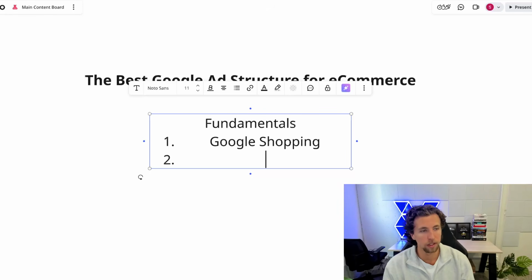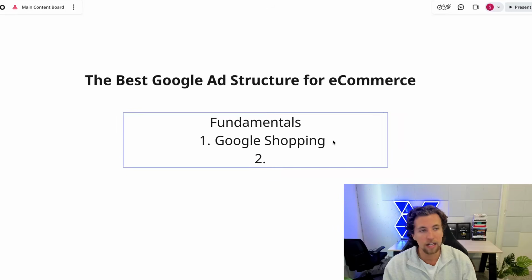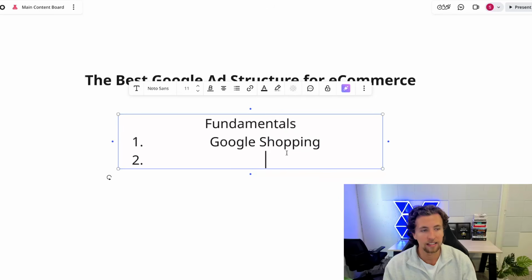And the reason for this is that you get so much more information prior to the click on a Google Shopping ad comparative to anything else. And so Google Shopping ends up driving the highest conversion rates, despite your average CPCs being the exact same. And so you always want to be looking to prioritize as much spend as possible through Google Shopping before you saturate the platform, and obviously incremental CPAs go above what you're after.